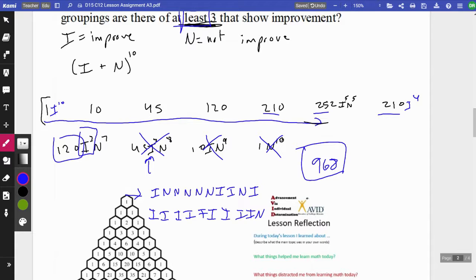So it's really just using Pascal's triangle to expand a binomial, and your binomial is created by the 2 opposing situations, improve or not improve in this case.